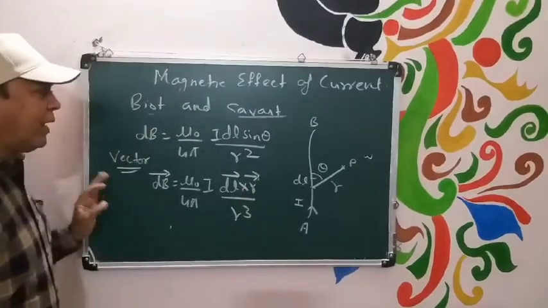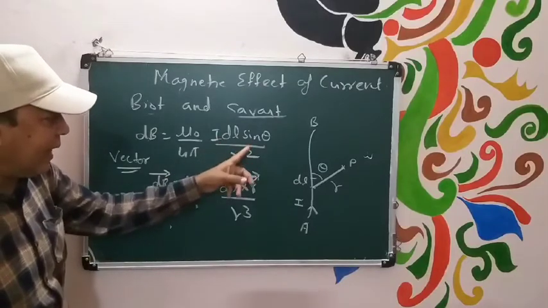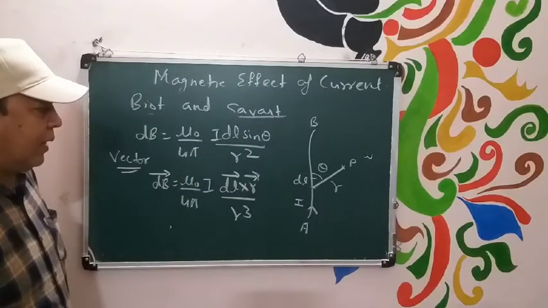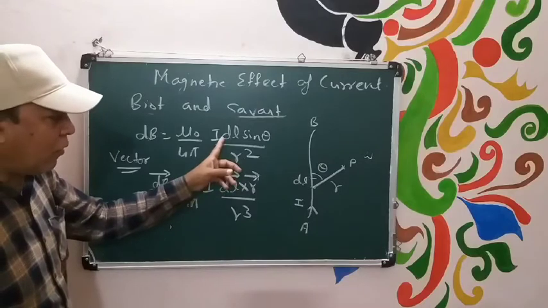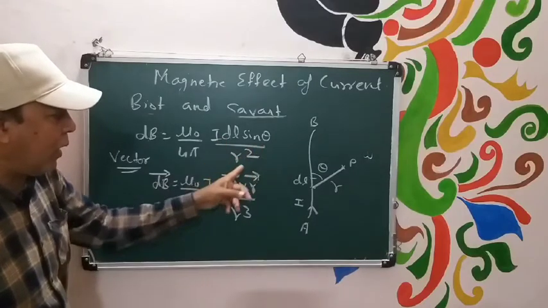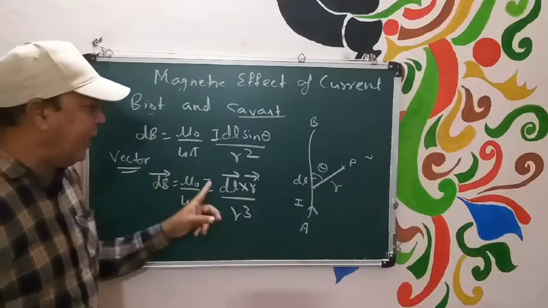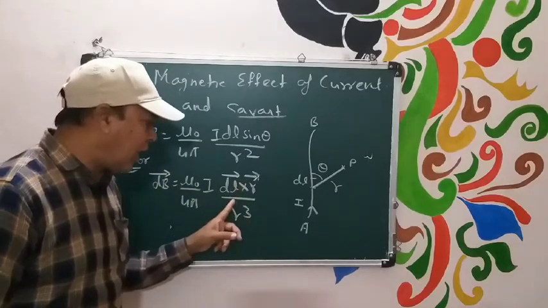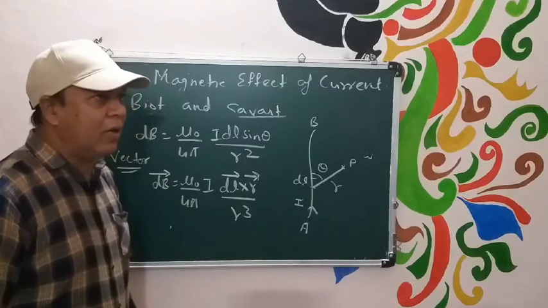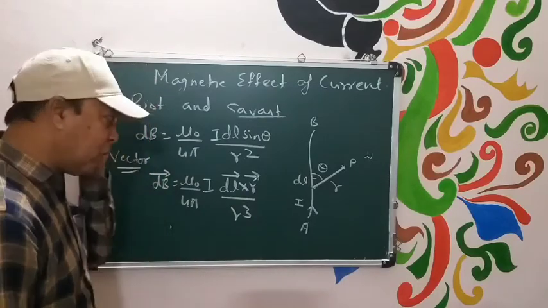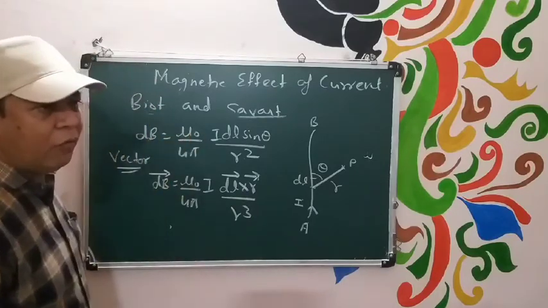This is the vector form because I dl sin theta by r square, so in vector form I have written r cap upon r square. So dV should be equal to mu naught upon 4 pi I dl cross r divided by r cube. I have converted this equation in vector form.